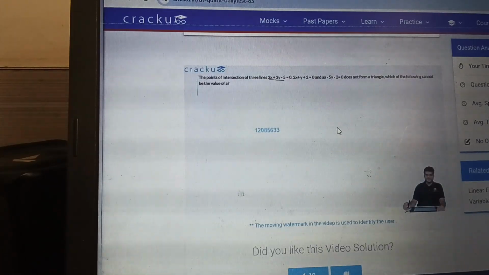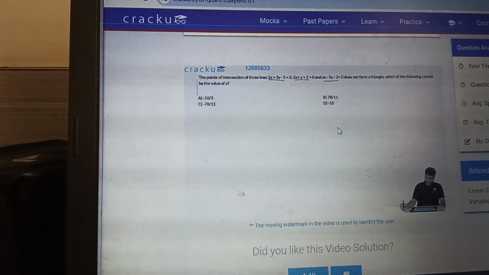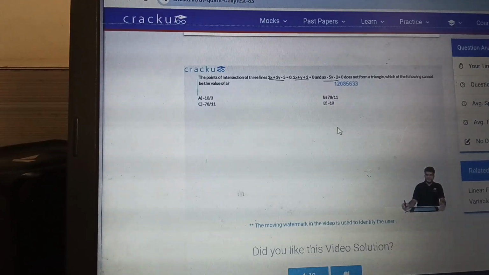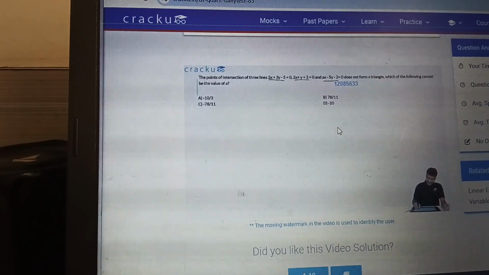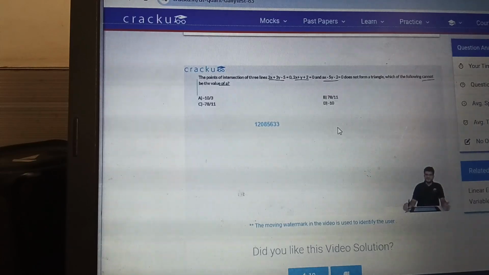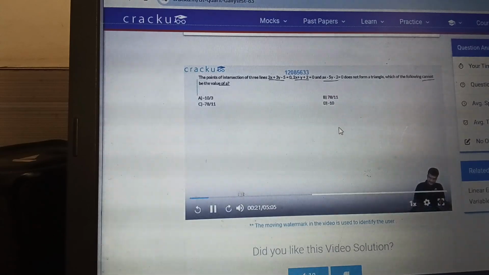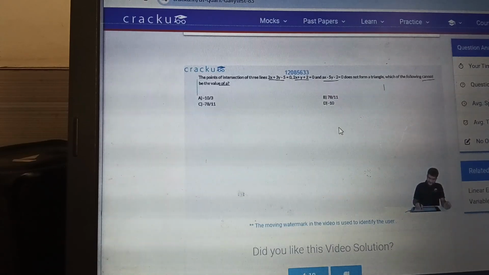2x plus 3y is equal to 5, 2x plus y is equal to minus 2, and ax minus 5y is equal to 2. And we are told that the points of intersection of these three lines don't form a triangle. We are required to find out which of the following cannot be the value of a. So when will the points of intersection of these three lines not form a triangle? If a couple of the three lines are parallel to each other.